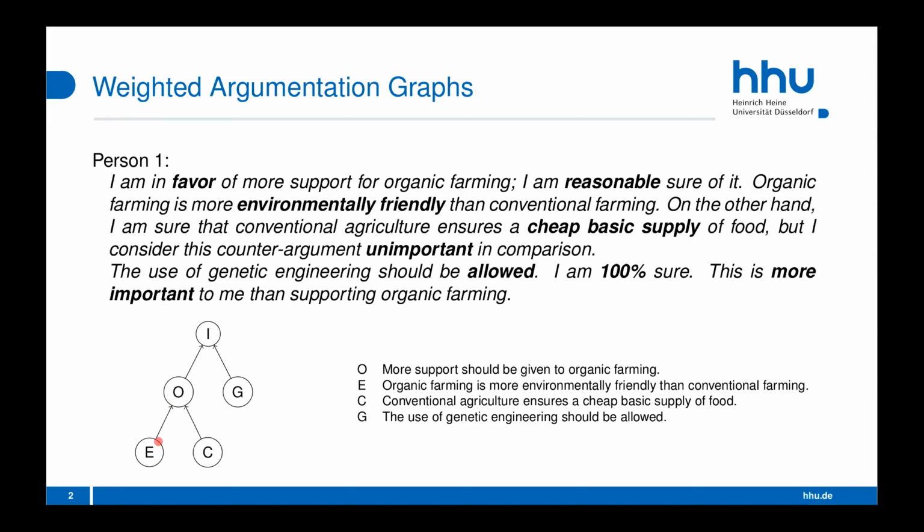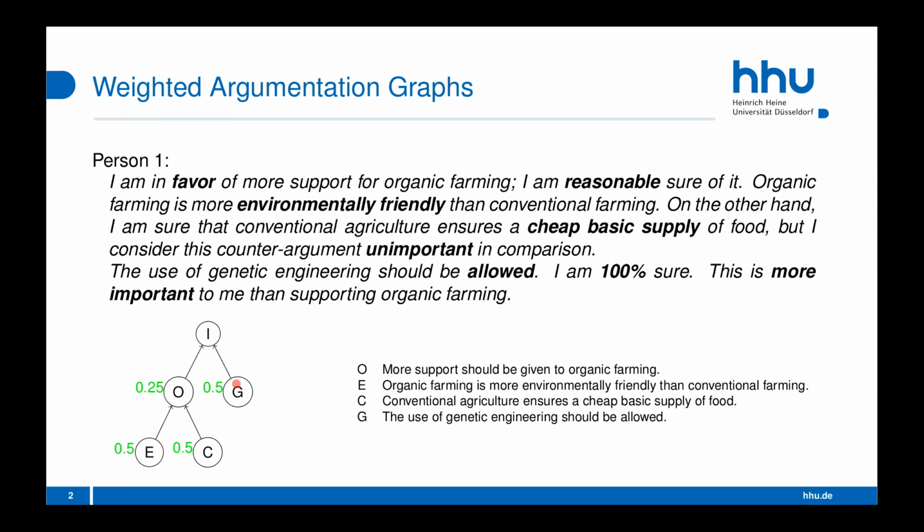Now we want to add all the information from the text above. So we add a so-called rating value here, which indicates how sure the person is about the individual statements. The rating values are from -0.5 to +0.5. So for the reasonably sure, we translate it as like 50% sure. We get a 0.25 here for this node. And for the 100% sure here, we get a +0.5 for this node here.